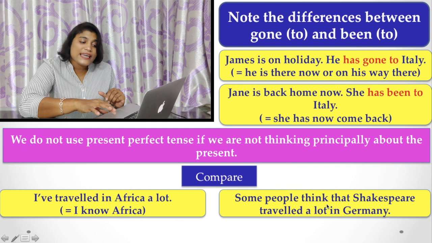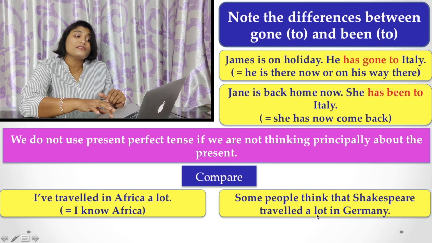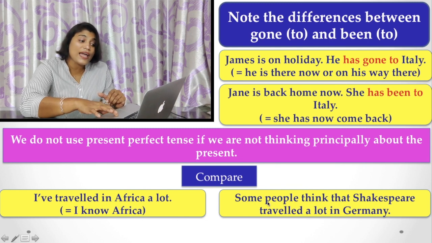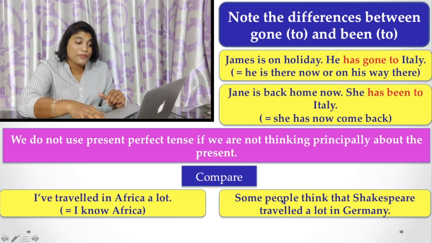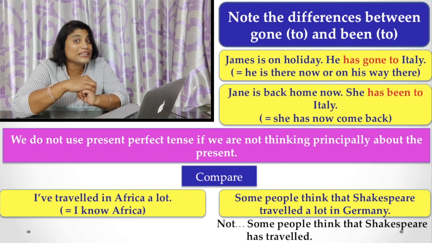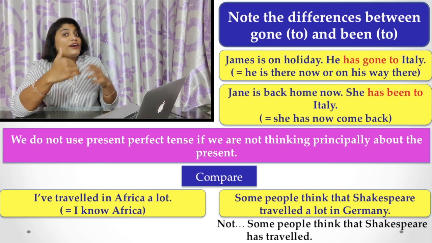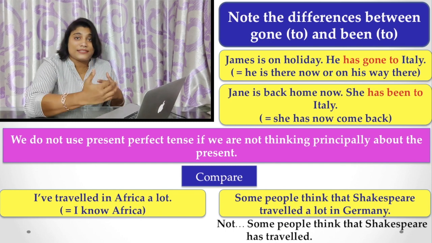Some people think that Shakespeare traveled a lot in Germany. Look at the sentence here. Why traveled? Because here I am not thinking about the present. I'm thinking about the past. Shakespeare was not in the present. I am in the present.